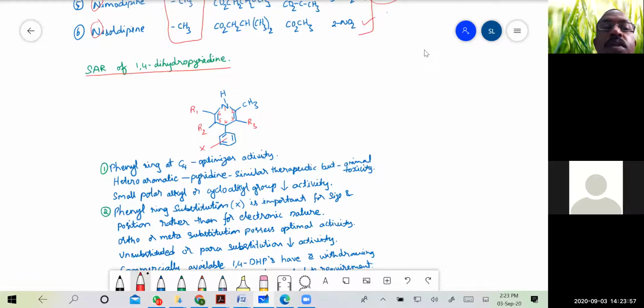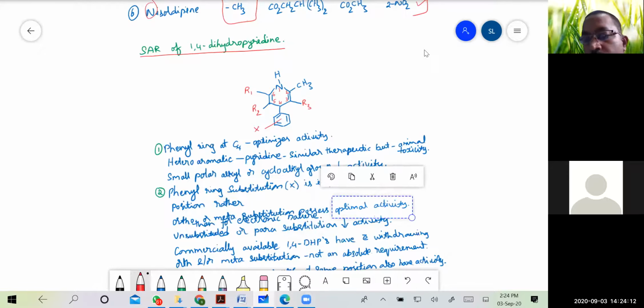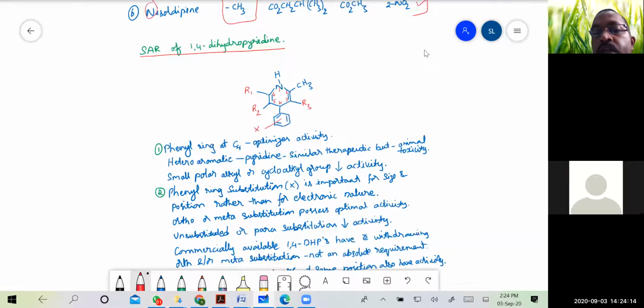1,4-dihydropyridines. Okay, then coming to the SAR of 1,4-dihydropyridines. The common structure for 1,4-dihydropyridines we have written here.